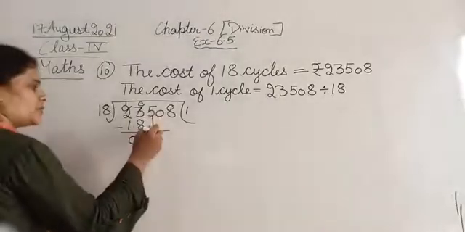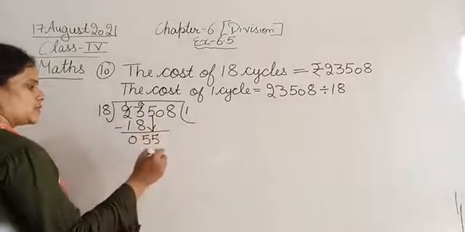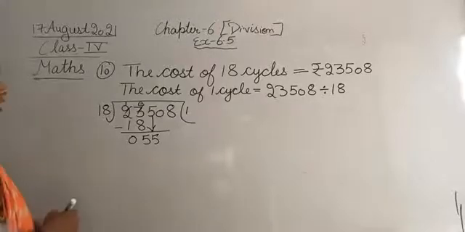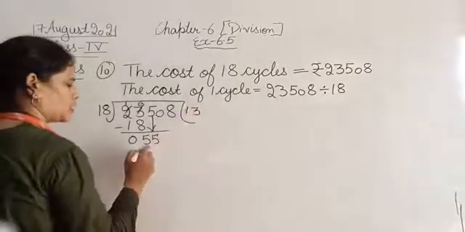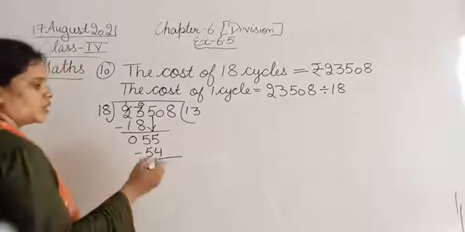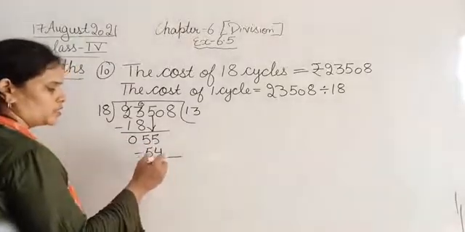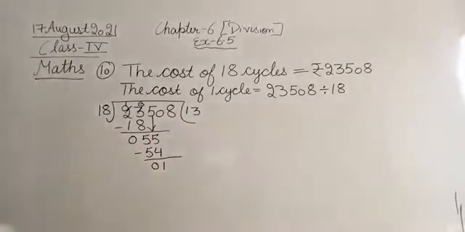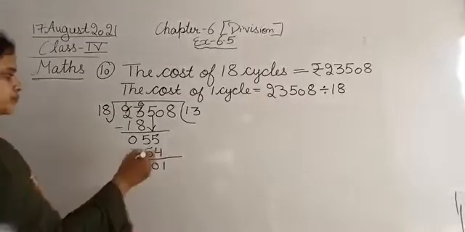Now bring down the next number, that is 5. Okay, and now the number became 55. So 18 threes are 54. 18 threes are 54. 5 minus 4, 1. 5 minus 5, 0. So we got 1.